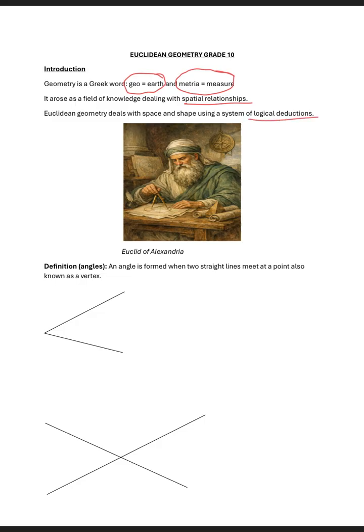Long before modern mathematics, Euclid, around 300 BCE, organized geometry into a logical system in his famous book, The Elements. So the book that he wrote is called The Elements. This is the book that Euclid wrote. And in that book, he was showing that mathematics is built on proof and not guessing.